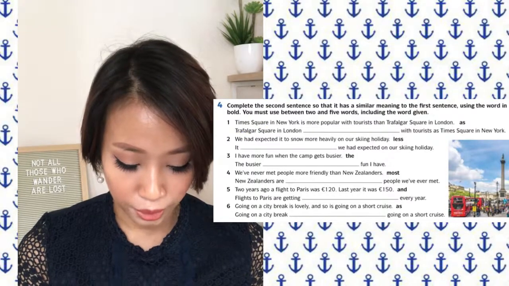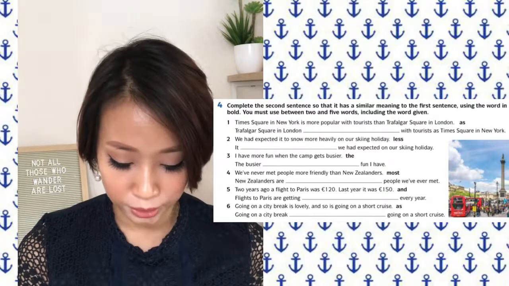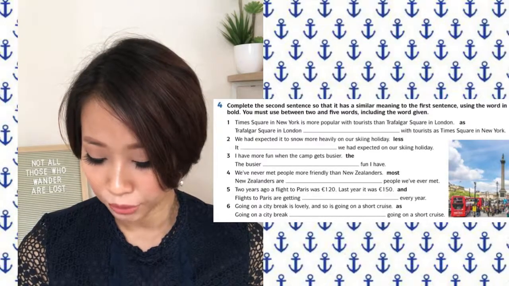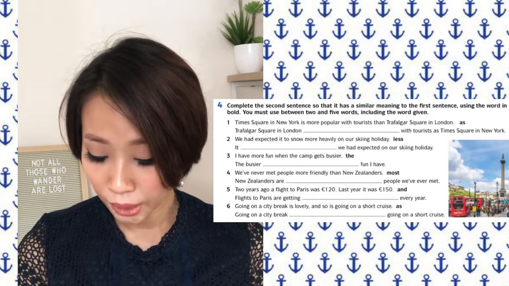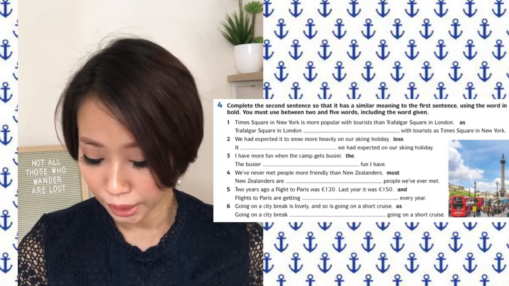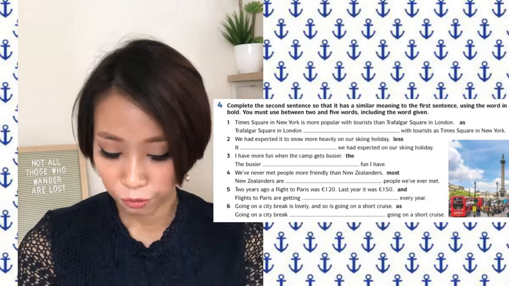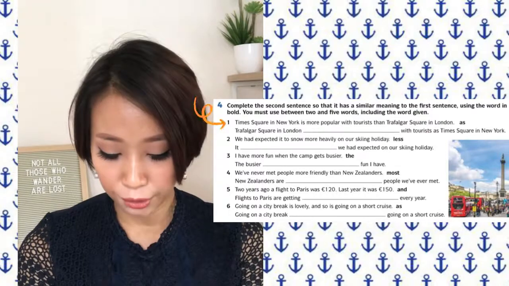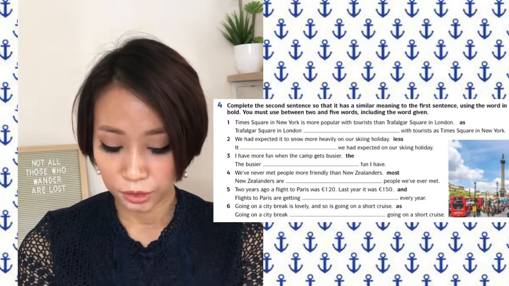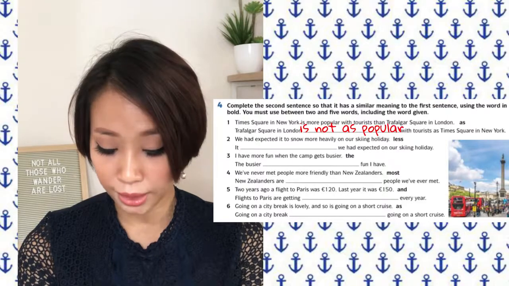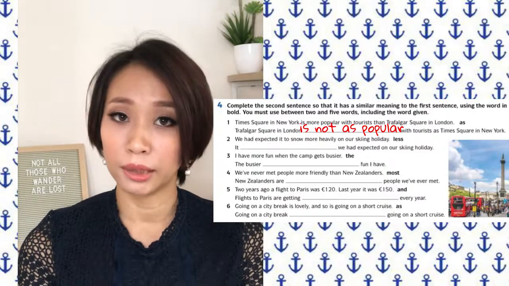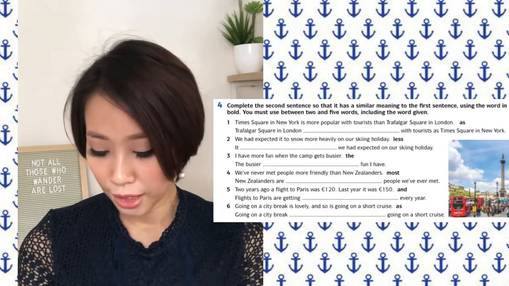the word in bold. You must use between 2 and 5 words including the word given. Lengkapkan ayat kedua supaya ia mempunyai maksud yang sama dengan ayat pertama dengan menggunakan perkataan dalam bold. Anda mesti guna 2 hingga 5 perkataan termasuk perkataan yang diberi. For example, 1. Times Square in New York is more popular with tourists than Trafalgar Square in London, as Trafalgar Square in London is not as popular with tourists as Times Square in New York. So, kedua ayat ini membawa maksud yang sama. Now, let's look at the other questions.